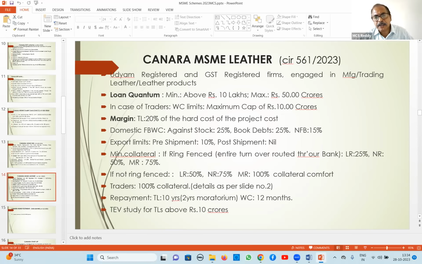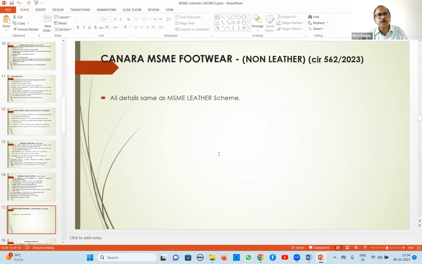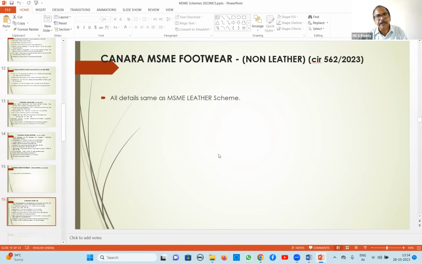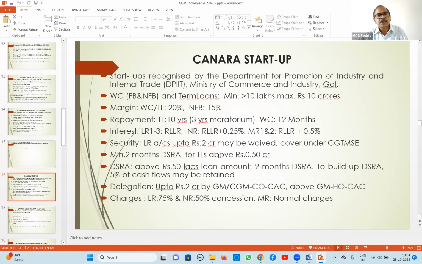And if the entire turnover is not routed, then we call it non-ring fencing, right? PEV study above 5 crores. Footwear is also just like leather, same guidelines. Startups definition as per that, and up to 50 crore startup already discussed, it is under priority. And here the maximum loan quantum is 10 crores for startups.